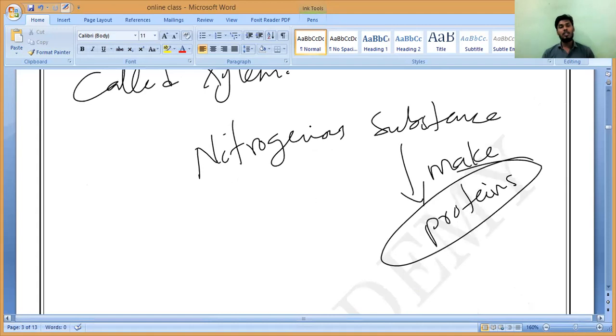But how will plants get these nitrogenous substances? They cannot get them from the air. Only through the soil will they absorb them. Do you understand, Hari?